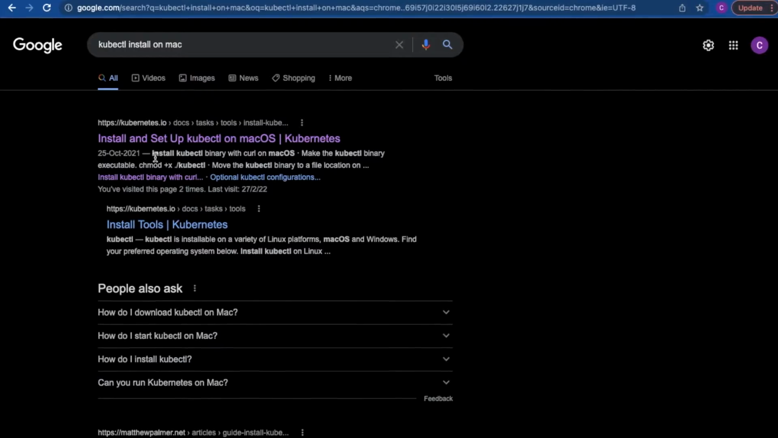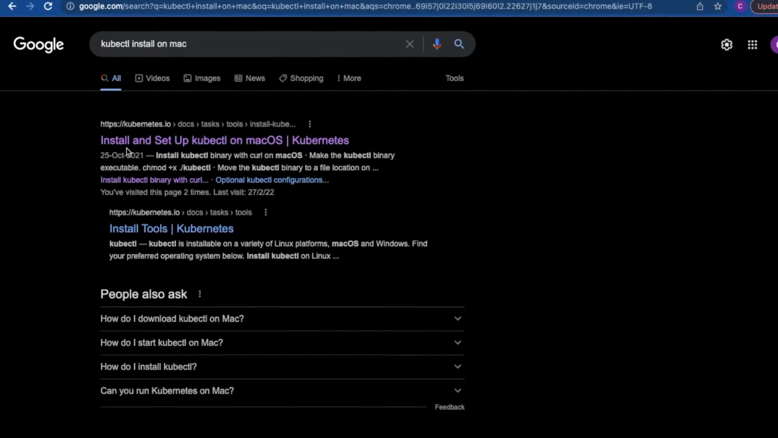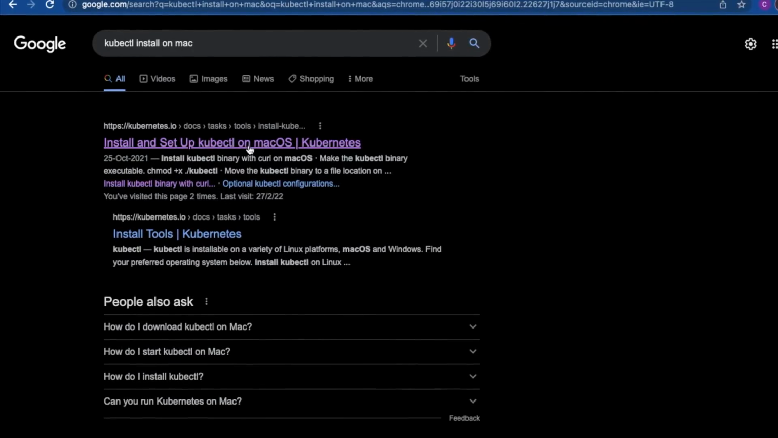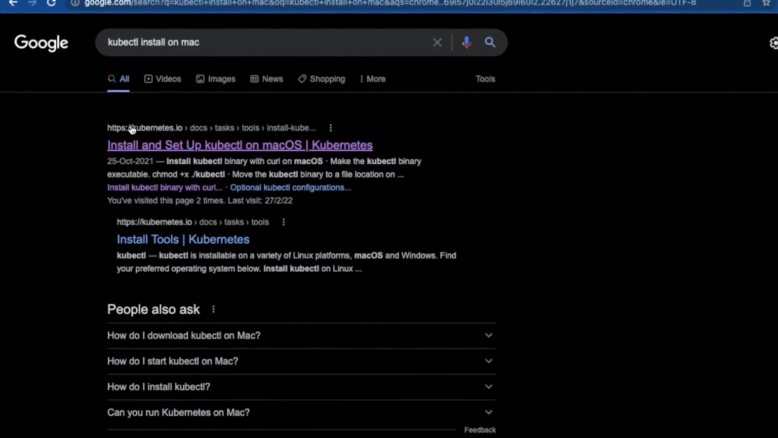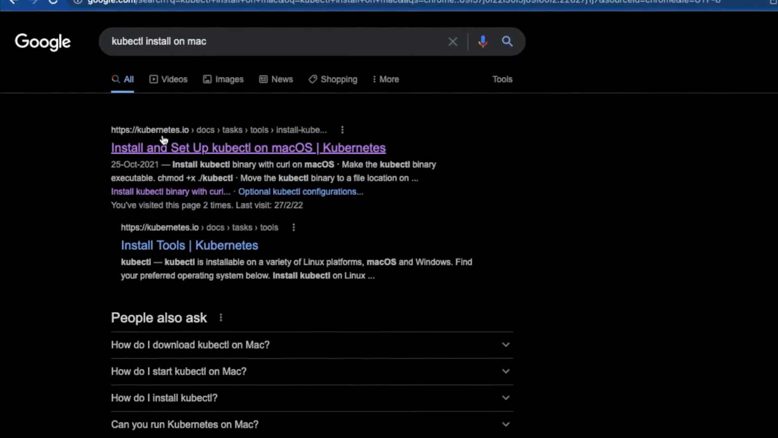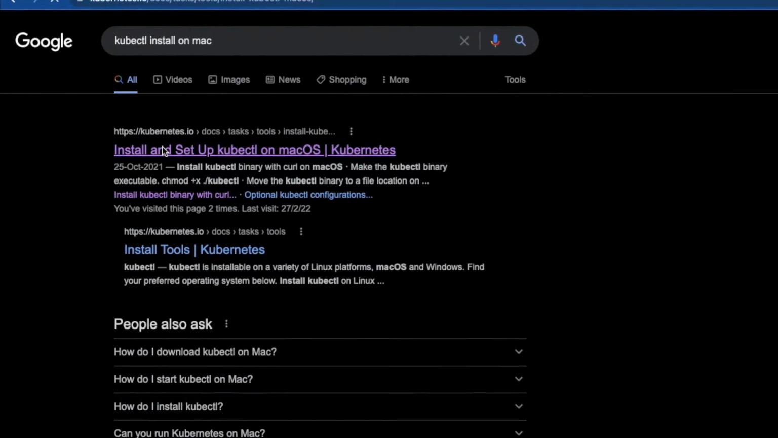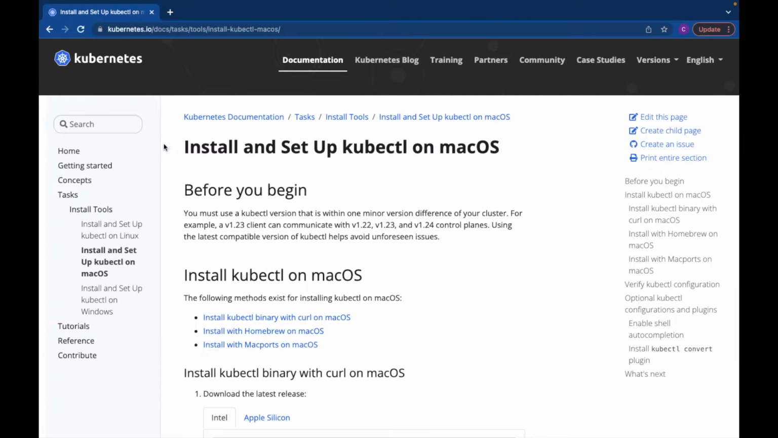So as you can see, we got the results below. The first link is install and set up kubectl on macOS, provided by kubernetes.io, so we will click this link. Now you can see we have install tools, and under install tools, we have install and set up kubectl on Linux. If you are a Linux user, you can click on this link and follow the steps provided. As I am using macOS, I am definitely going to click on this link.